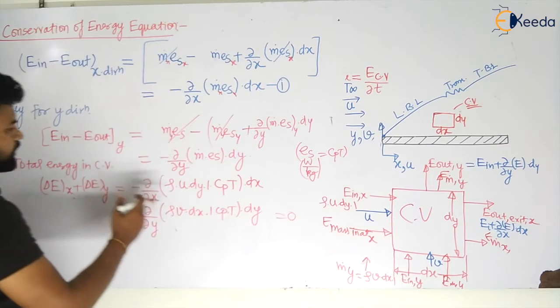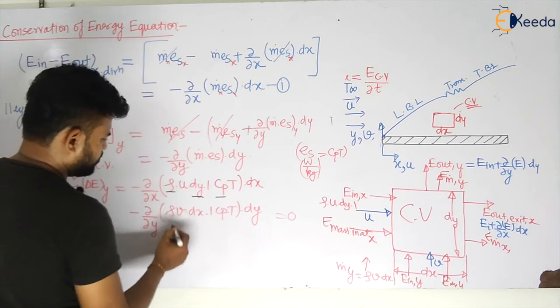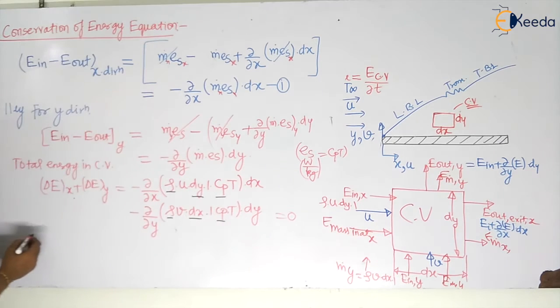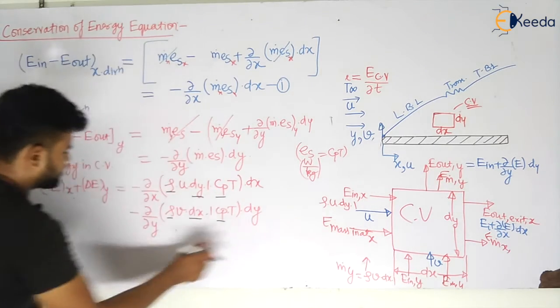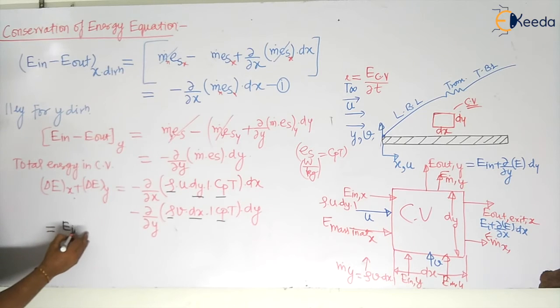Now let us take the common terms out and differentiate this. I am taking rho out, dy out, Cp out, and dx out. So what will I be left with? Let us not put it equal to 0. Let us have this: delta E, that is the energy in minus energy out, due to mass.